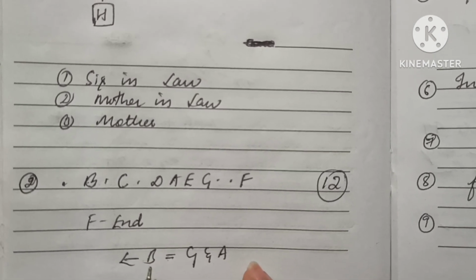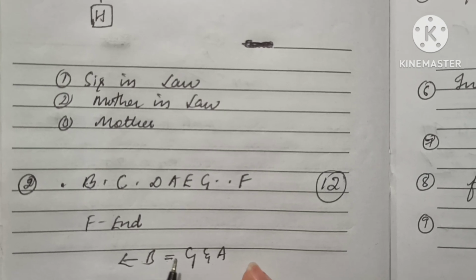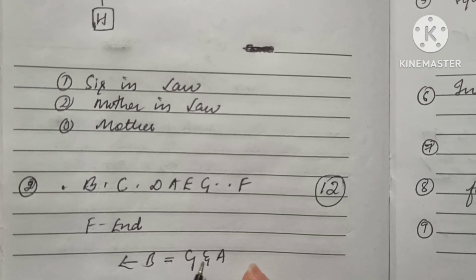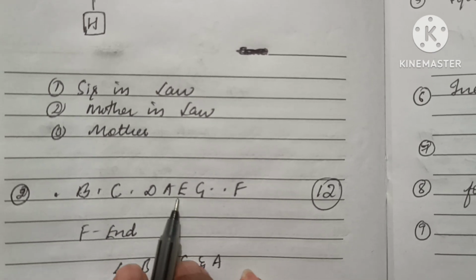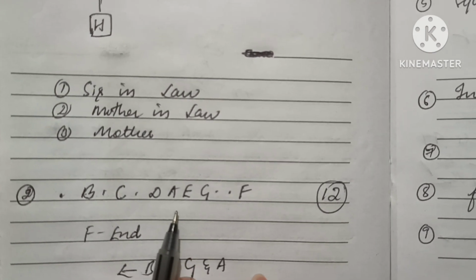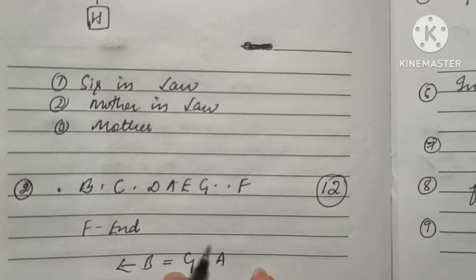The number of people sitting to the left of B will be equal to the number of people sitting between G and A. Other conditions I don't remember. Maybe E sits second to the right of D. So this was also given.